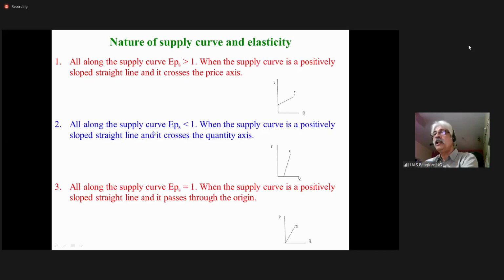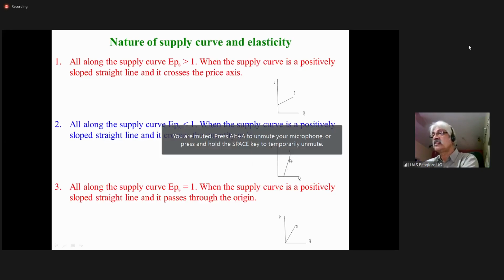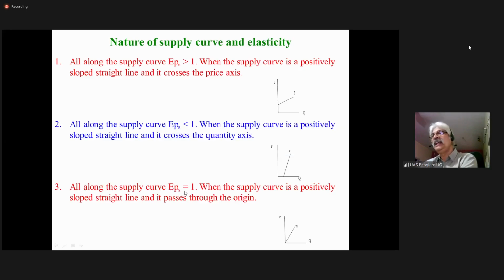All along the supply curve, EPS is less than 1 when the supply curve is a positively sloped straight line and it crosses the quantity axis. And all along the supply curve, EPS is equal to 1 when the supply curve is a positively sloped straight line and it passes through the origin. If the supply curve is a straight line that passes through the origin, then your price elasticity is unitary, that is equal to 1.